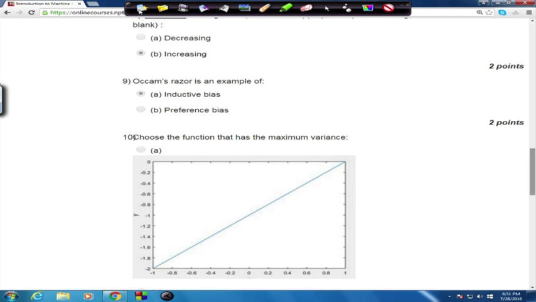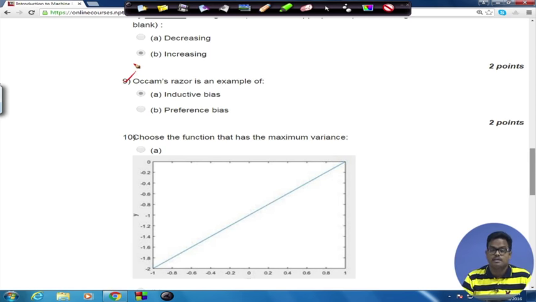The next question, yes, it's about Occam's razor. As has been taught in the theory session, Occam's razor is an example of inductive bias, right. So this is a theoretical question, not much to explain because this has already been described in the theory session.